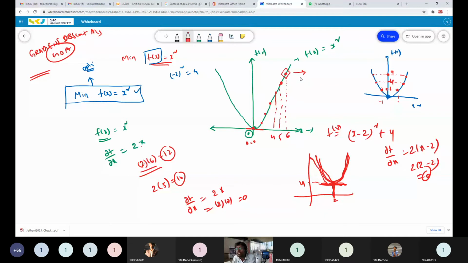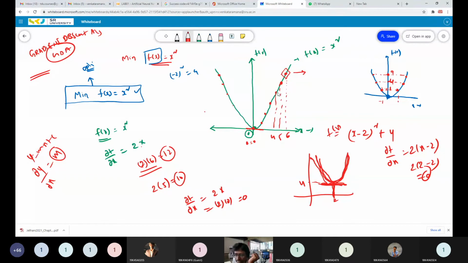At that point, it will give the slope, because in the expression y equal to mx plus c, if you differentiate the function with respect to the variable, it gives the slope. So if you want to compute the slope at any point on the curve, simply calculate the first order derivative or gradient of the function at that point.